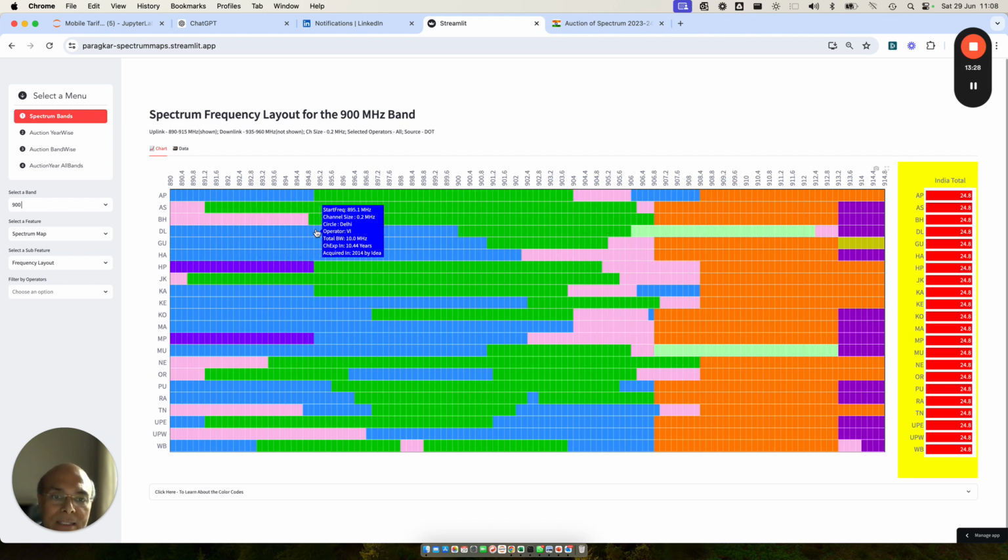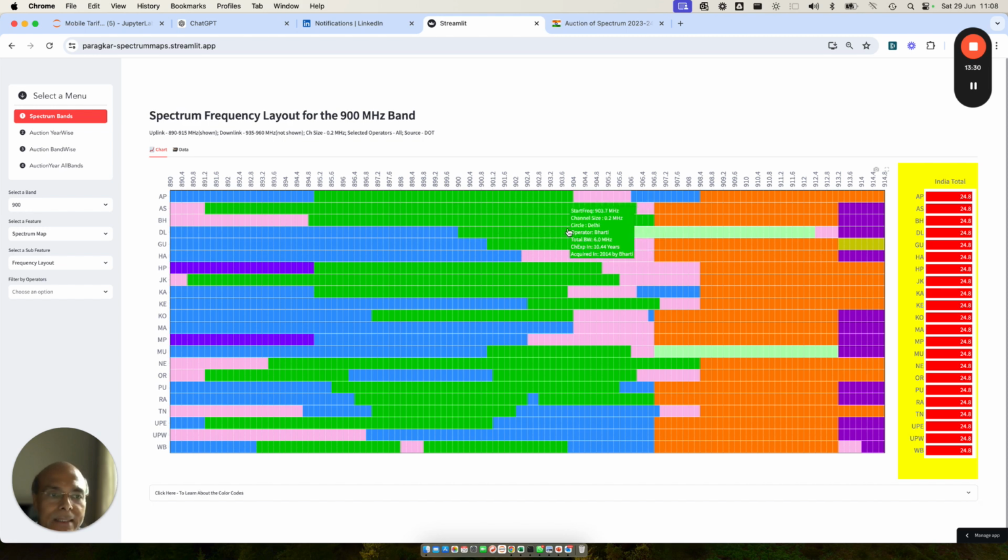Okay. Now let's look at Delhi. Now Delhi, the situation is a little bit bad, but it won't be, because Bharti has got 6 megahertz here and this is MTNL. Actually, MTNL is blocking 6.4 here. Now, Vodafone in Delhi is very nicely spaced because it has got 10 megahertz. Now you have got 10 megahertz here. You have got Bharti 6 megahertz, and now if MTNL can be moved out from here, then you have got additional 0.8 megahertz. So how much will it become? 6 plus 6.4 plus 0.8, 6 plus around 7. So it becomes around 12.